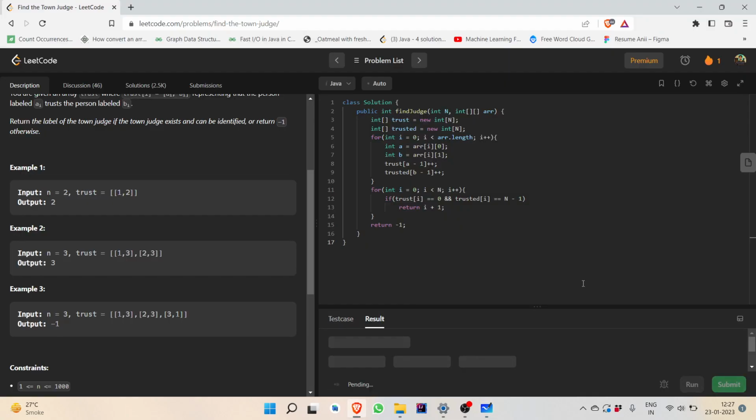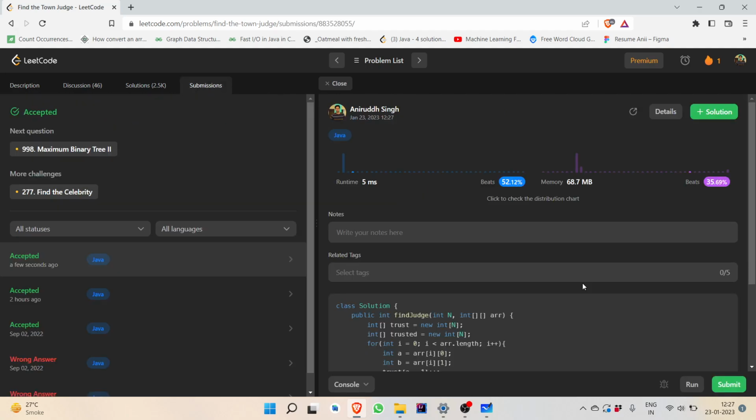Now let's submit the code and see whether it is getting accepted or not. So it is getting accepted.